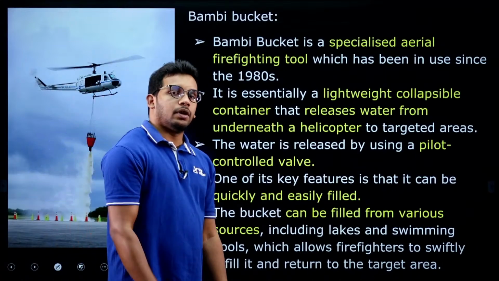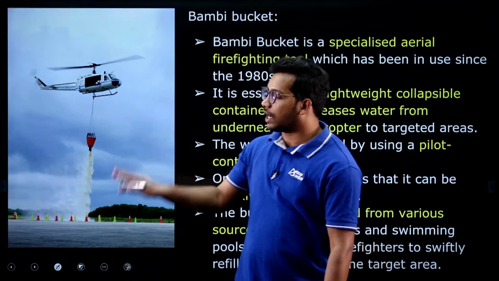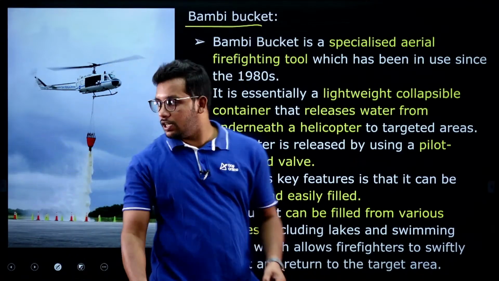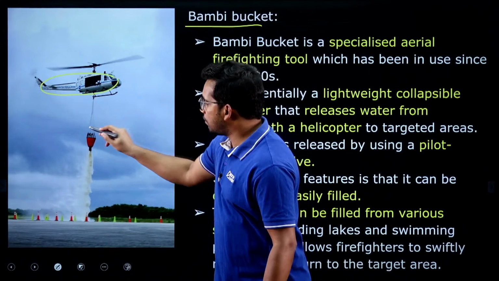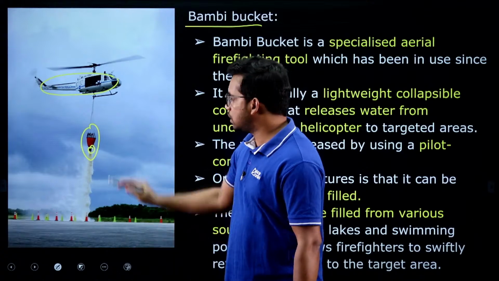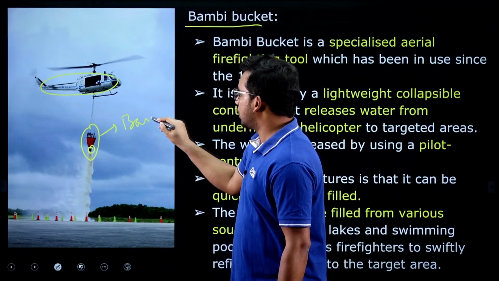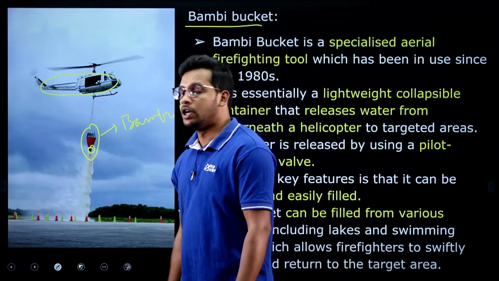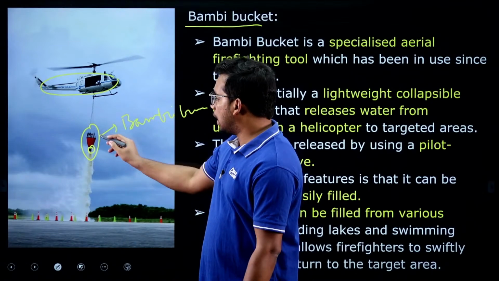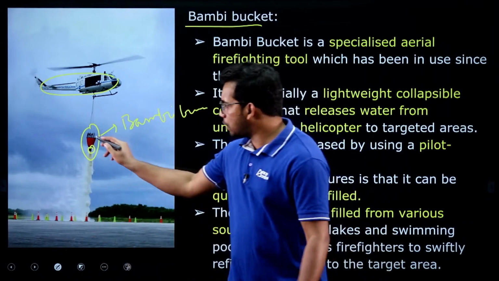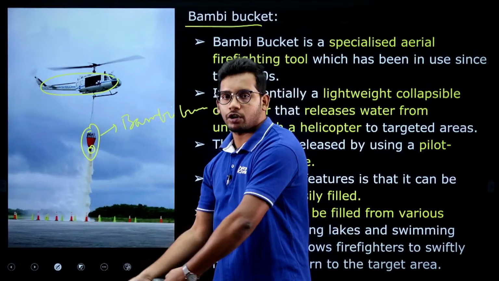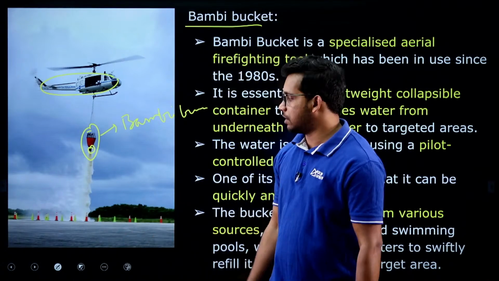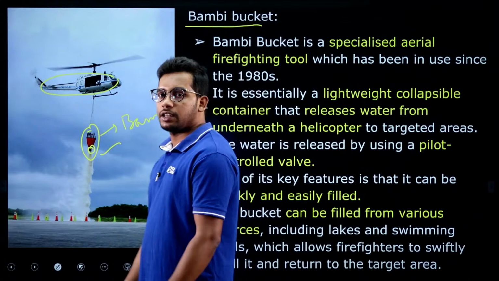Now, how are we mitigating the forest fires? There was a separate article, but I have integrated both the articles. We have a Bambi bucket. You can see here the helicopter is carrying one bucket which has a valve. This is called a Bambi bucket. Very important, they may ask you what actually a Bambi bucket is, as it was recently in the news. This is connected to the helicopter, and it is a very huge one. Water is captured from nearby water sources and poured on the forest fires to stop them from expanding, right. So, this is the Bambi bucket that is being used.